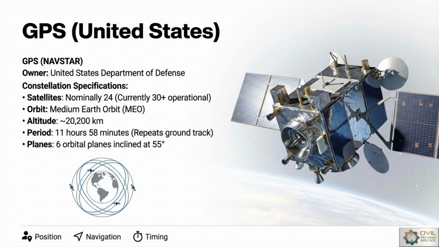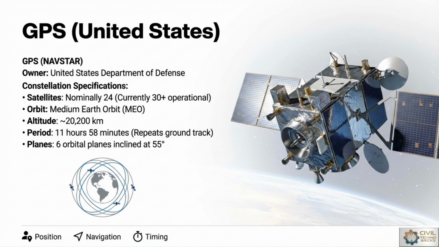Nominally 24 satellites are there, and currently 30 plus are operational. The orbit is medium Earth orbit, the altitude is given, and the period is 11 hours 58 minutes, which repeats the ground track, that is one cycle timing. There are 6 orbital planes inclined at 55 degrees. GPS, also called NavStar, has satellite orbits approximately 20,200 kilometers above the Earth. GPS satellites are arranged in 6 orbital planes inclined at 55 degrees.